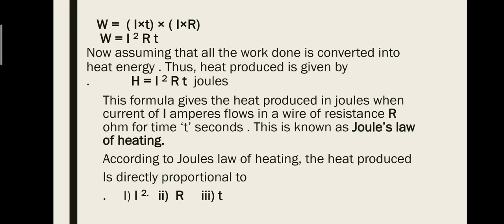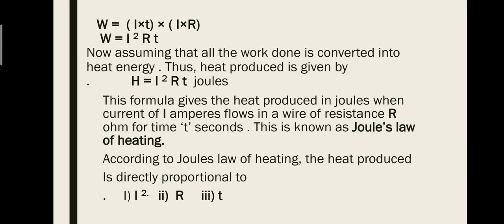This is known as Joule's law of heating. The required formula is H equals I squared R t. As its unit is joule, it is also called Joule's law of heating.